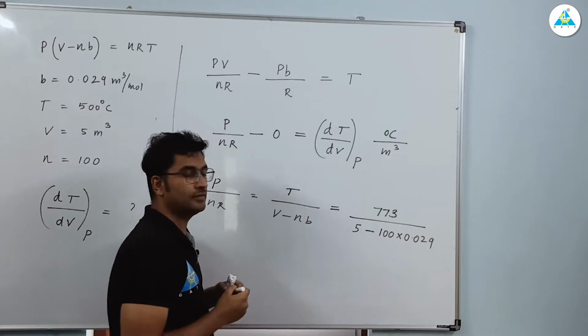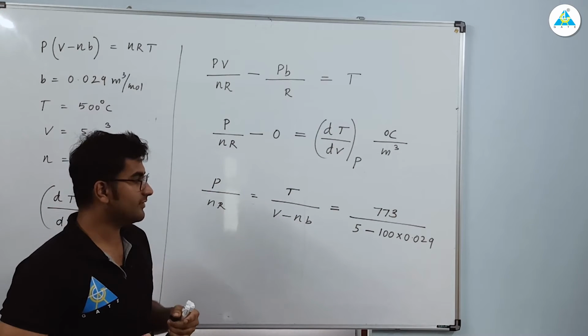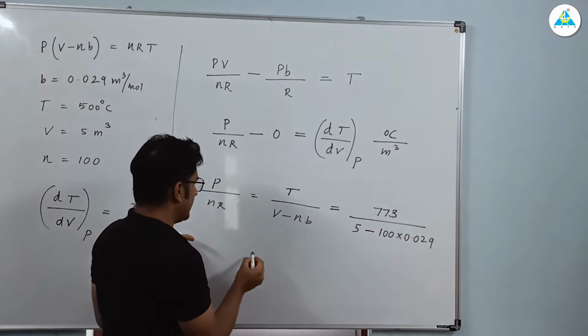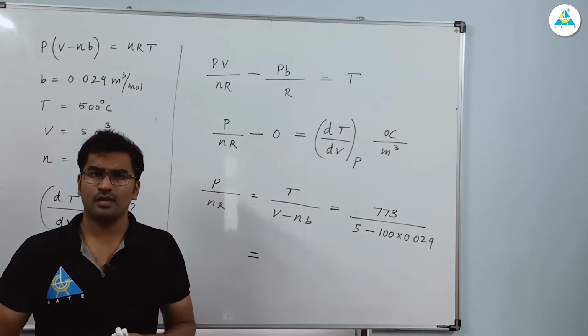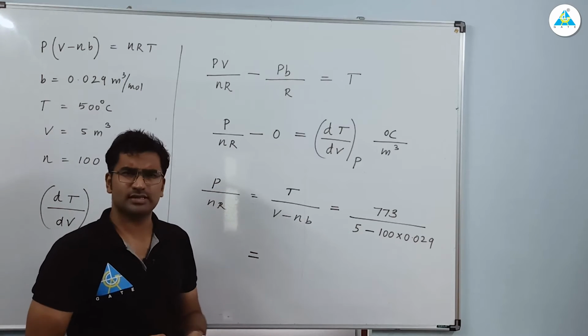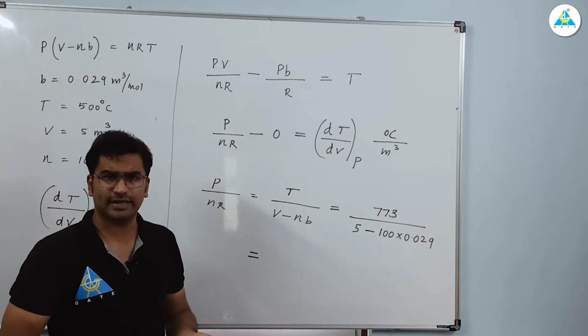773 Kelvin. Right? You have to substitute 773 Kelvin and whatever answer you are getting, that will be the answer. Clear? I think it is almost 368 something you will be getting. Solve this and you will get the answer.